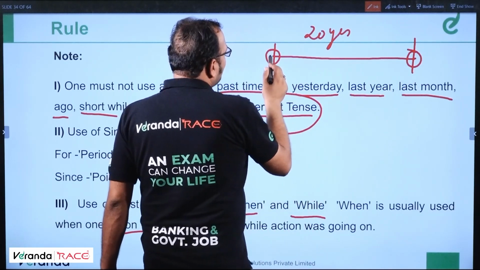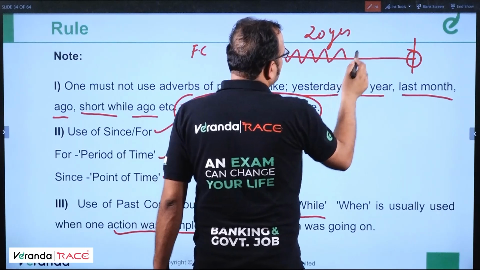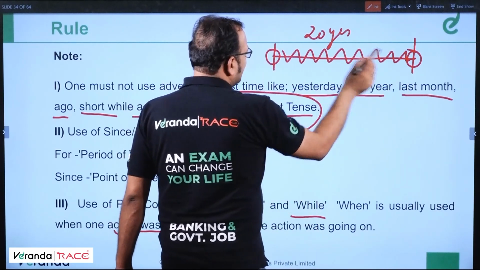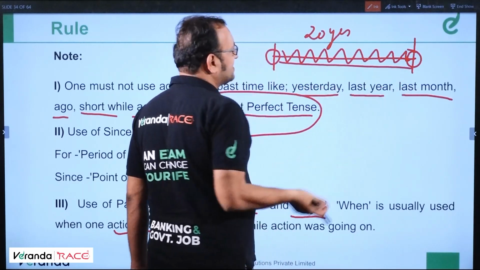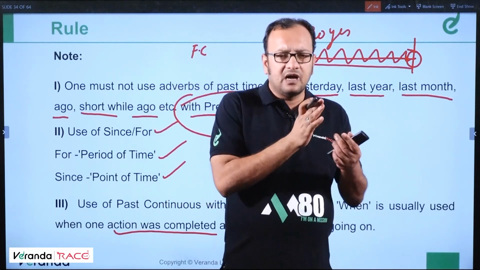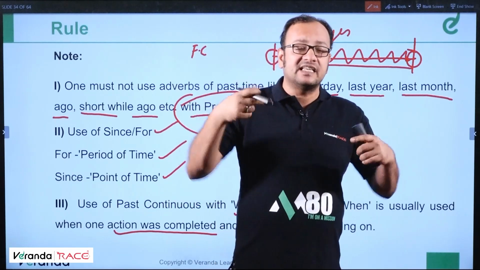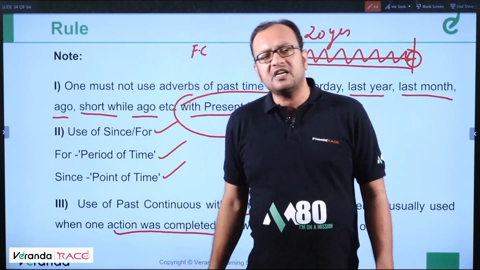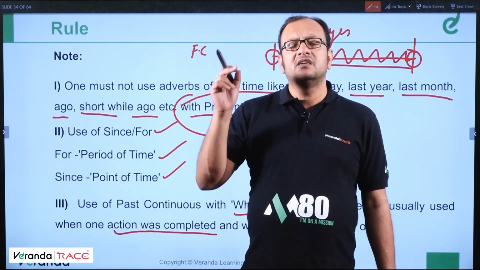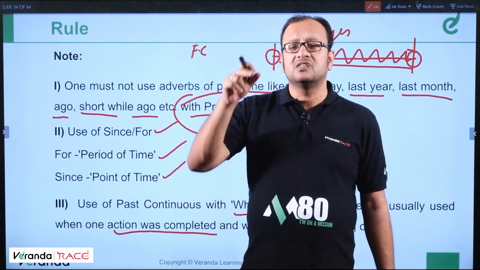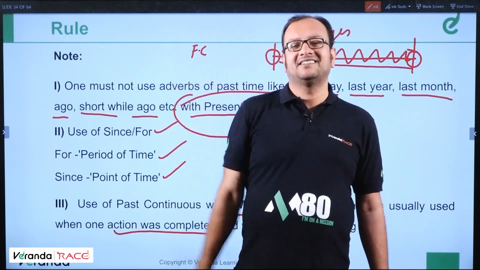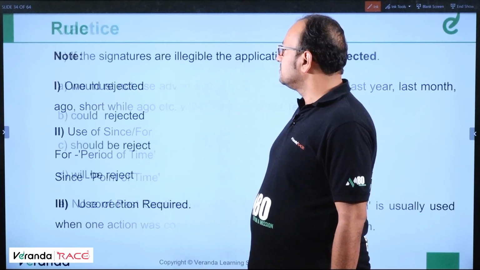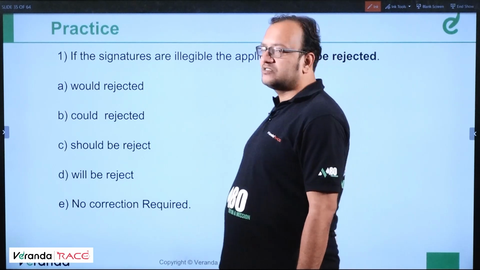But when I say I will have been working in the company for the next 20 years, we are not talking about the start and end. We are talking about the event, the process, the journey. I will have been working. We are talking about that because tense is a representation of the event or the action, right? Please understand that. And future continuous is a particular moment in future at which the action will be continuing. Got my point? Let's move ahead and start the practice questions.